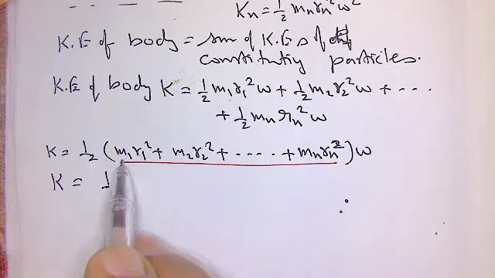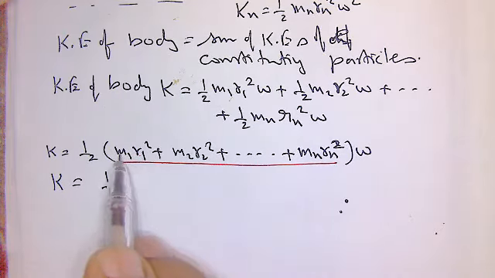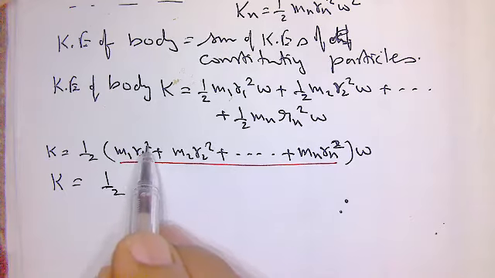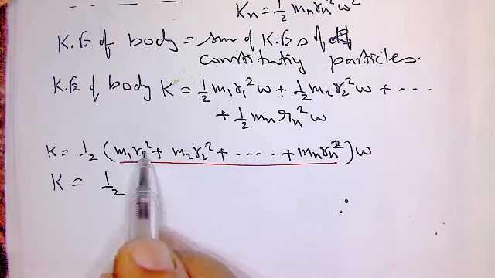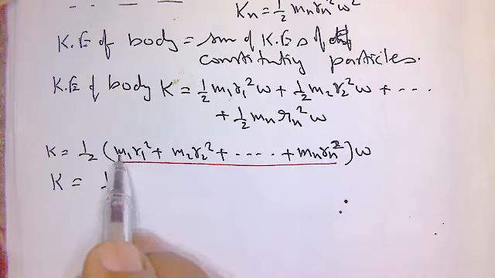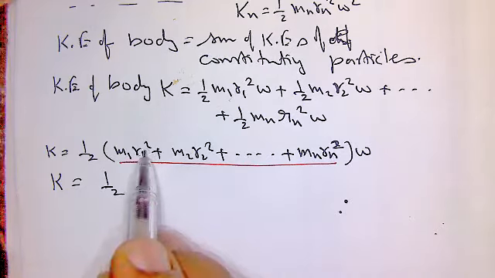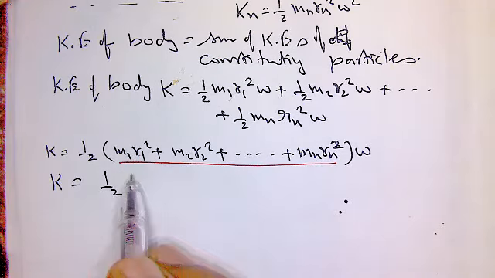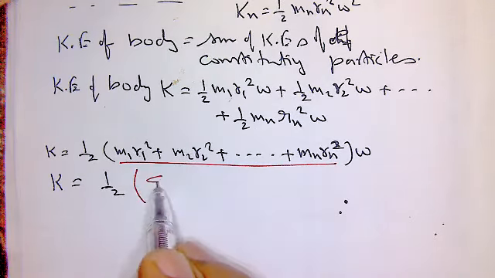What is this one? m1 r1 square. What is this one? Mass of particle m1. This is the square of the perpendicular distance from the axis of rotation. This is the product of mass and the square of the perpendicular distance of the particle from the axis of rotation. So I write it with a new kind of expression.